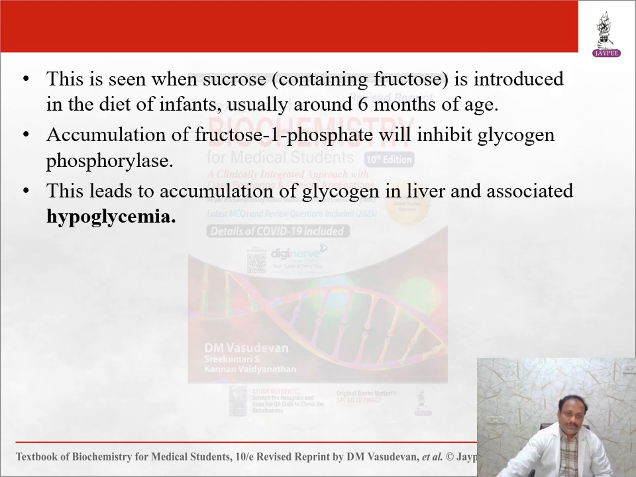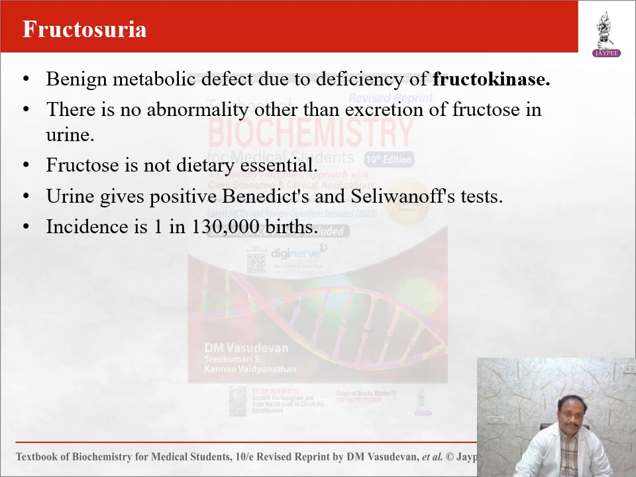This is seen with sucrose or fructose in the diet of infants about 6 months of age. Accumulation of fructose 1-phosphate will inhibit glycogen phosphorylase. That leads to accumulation of glycogen in the liver, so hypoglycemia.